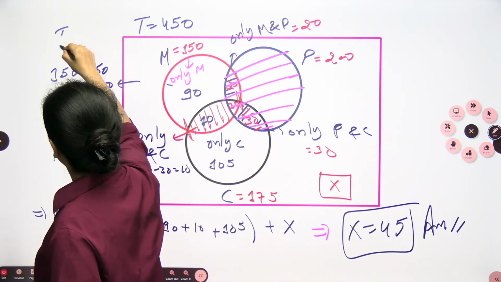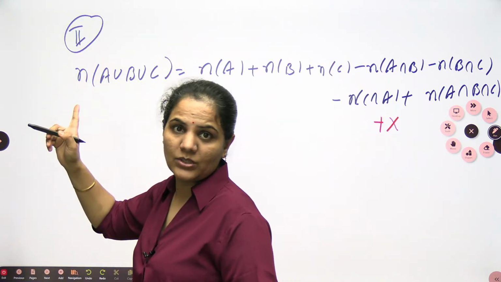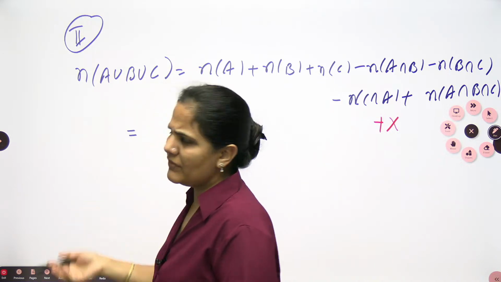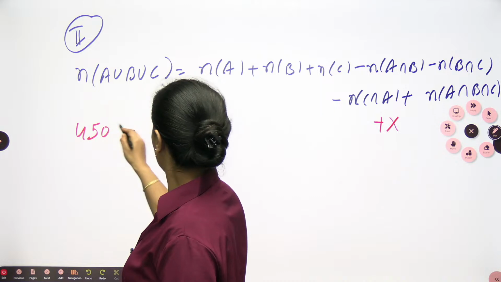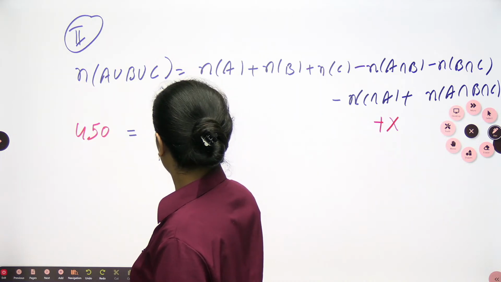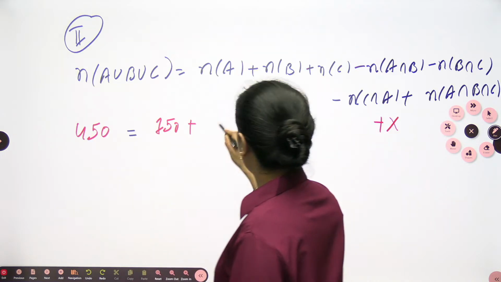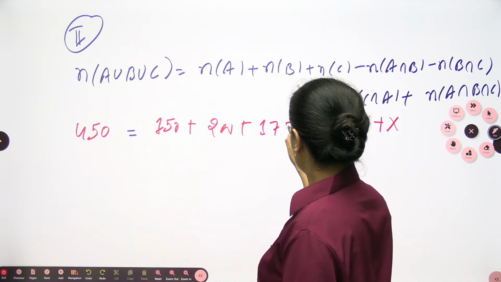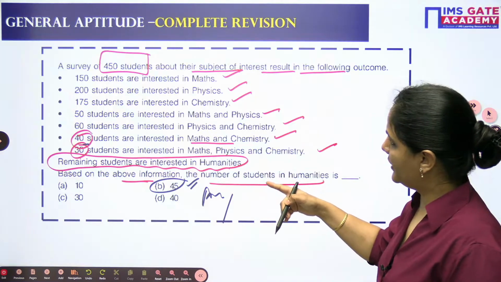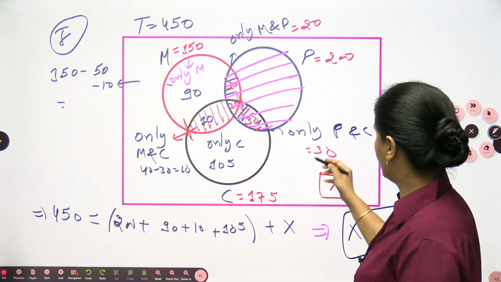But in this case, you should know about this formula, the union formula. And actually we used to deal with this formula in mathematics also. That's why I can see that you guys will be comfortable. So directly you can write down the data in this case. 150 plus 200 plus 175 minus common to all is 50, 60, 40.